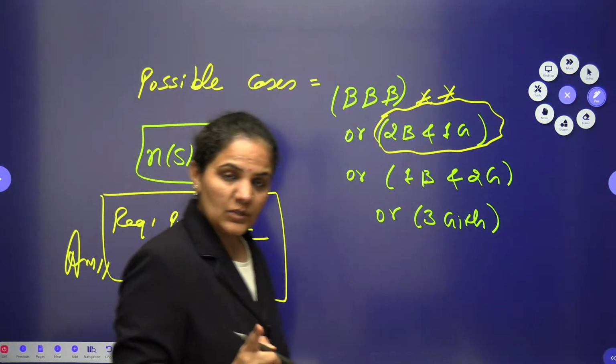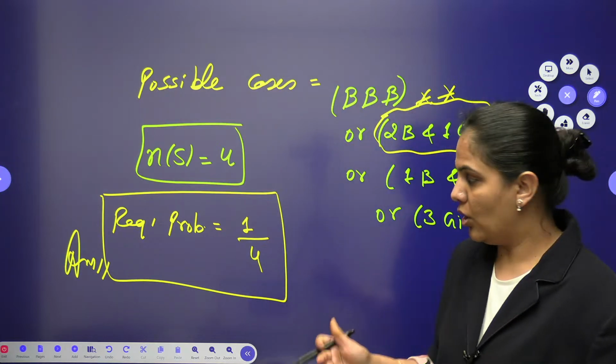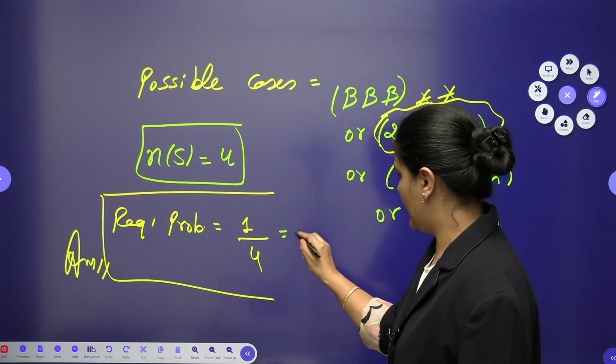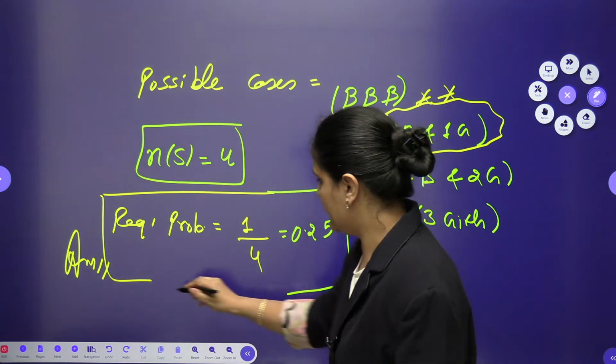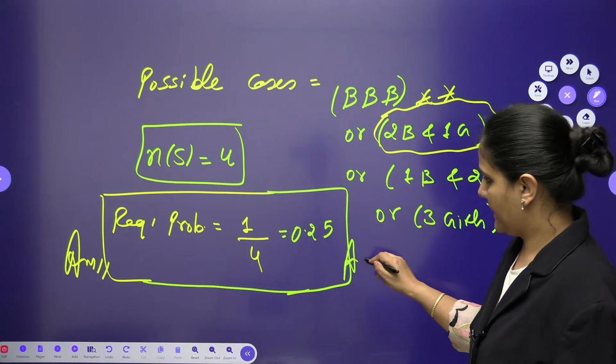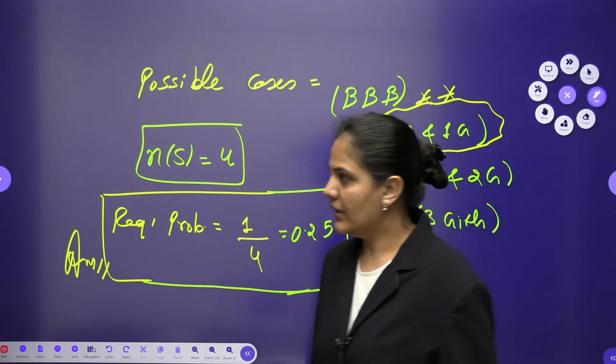If the question is this one, then my answer should be 1 by 4 or 0.25. If this was a NAT, then 0.25 or 1 by 4, whatever is correct, you can just approach it. Okay, so this should be my answer.